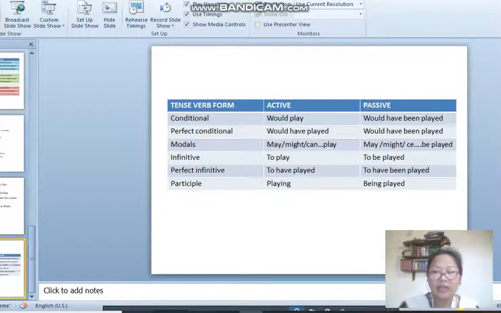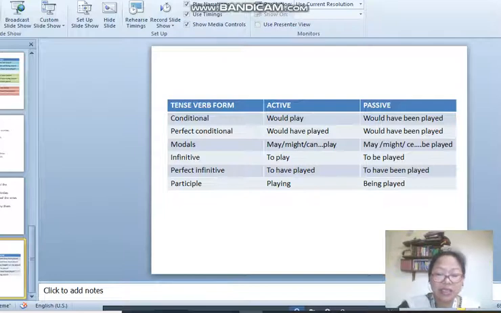So the passive infinitive is to be filtered, because filter is the verb, and we will use a past participle form. So it will be to be filtered here. Okay, I want tea serve around 6 a.m. So I want tea to be served around 6 a.m.